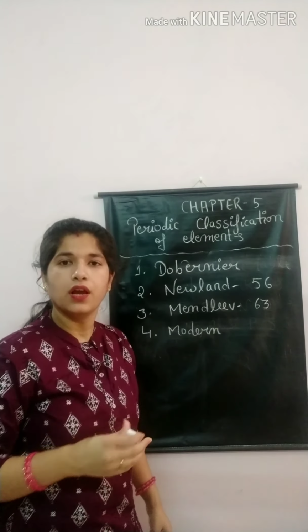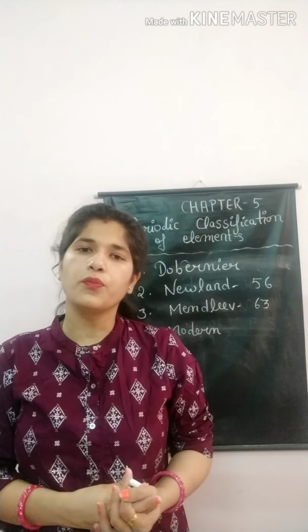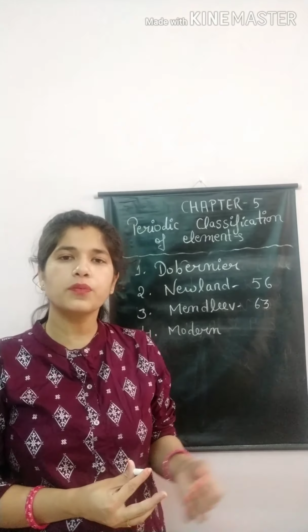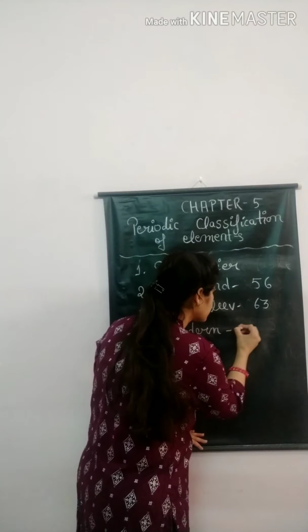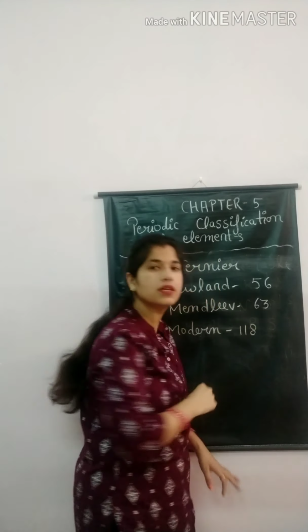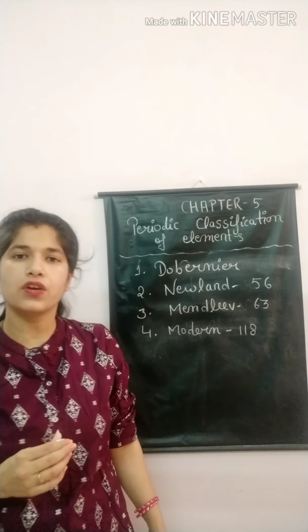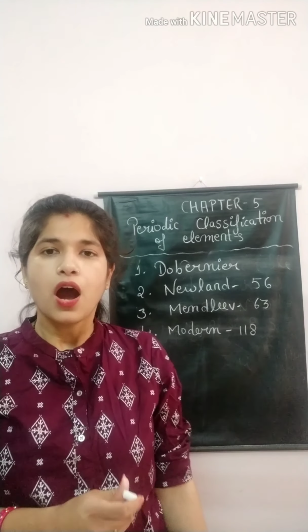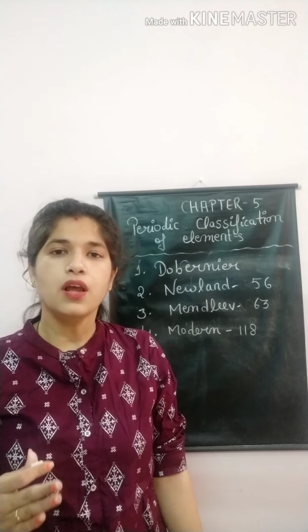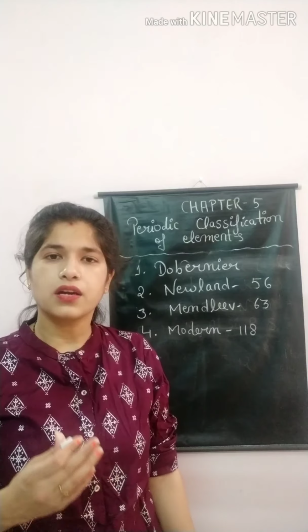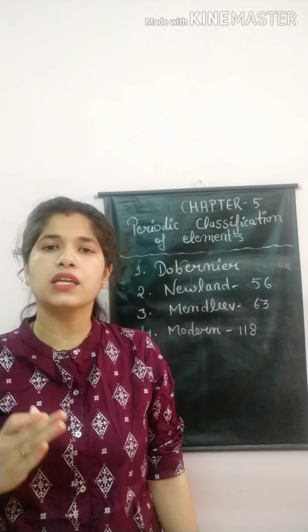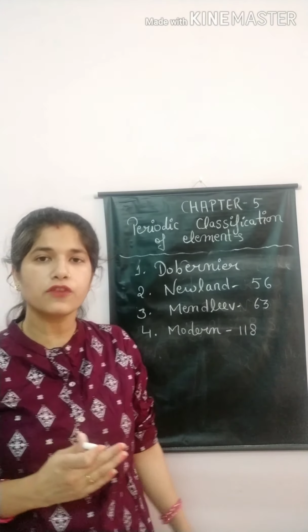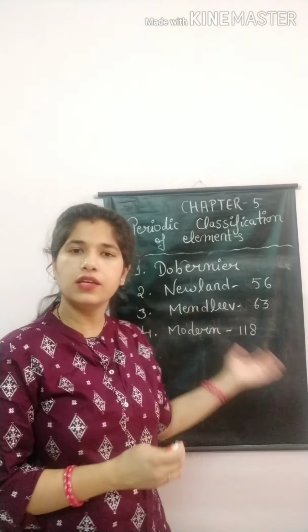Modern periodic table. Now we consider the modern periodic table, and this modern periodic table is given by Moseley. Till now, how many elements do we have? Total 100 elements we have in our modern periodic table. According to the modern periodic table, elements are arranged according to their atomic number. The physical and chemical properties are the periodic function of their atomic number.